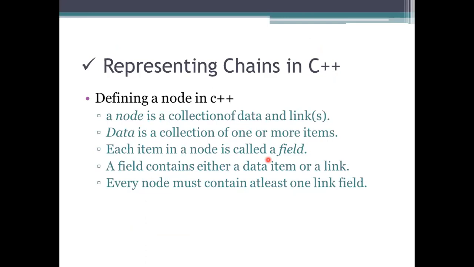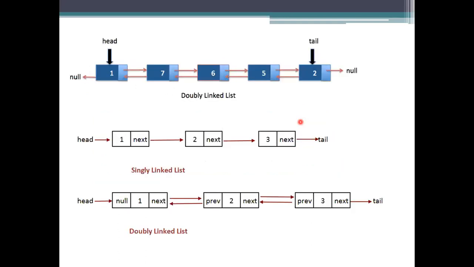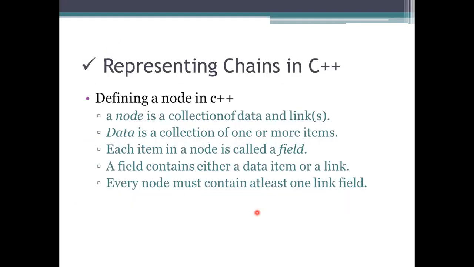Simply, we know that initially a node has the data and its link or links, because here it is having one link, and here it is having two links, which are specifying the previous and the next. So a node is a collection of data, okay, and the link or links should be there. What things you have to add to create a node has to be known.